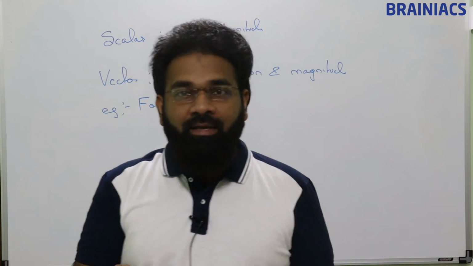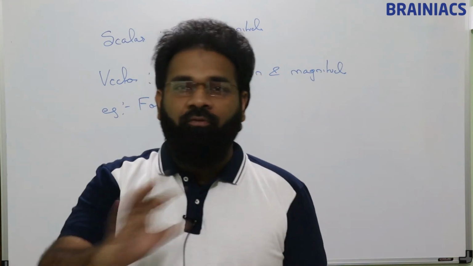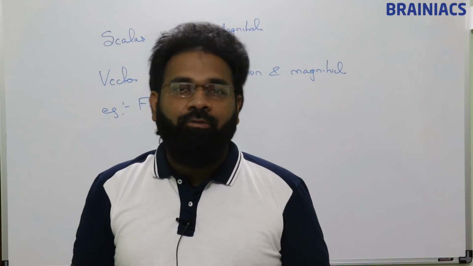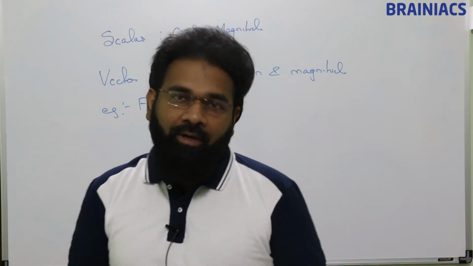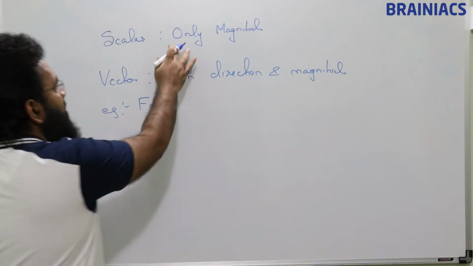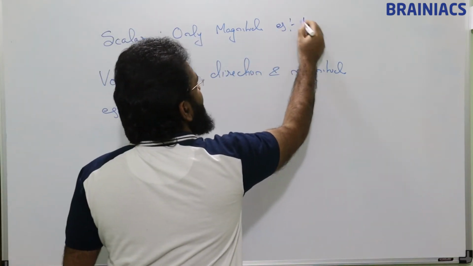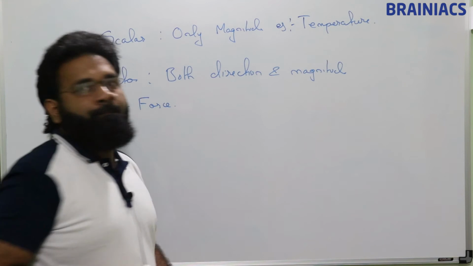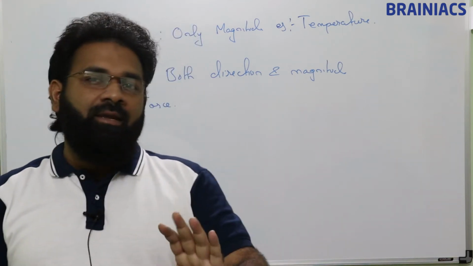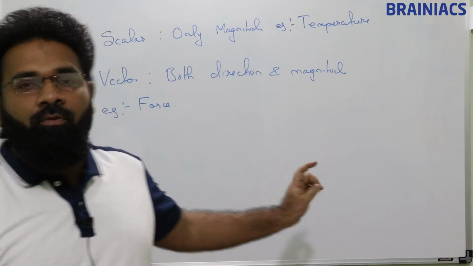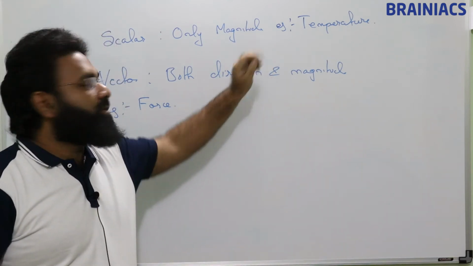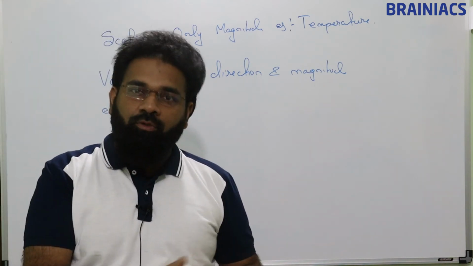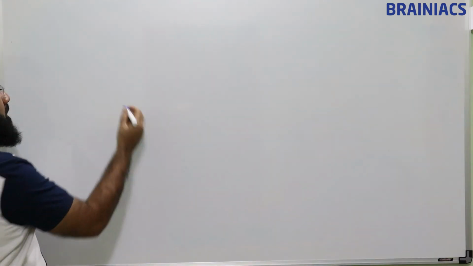So 45 degrees has a magnitude of 45. But is it affecting in any direction? No, it is not affecting in any particular direction. So for scalar, one example we can write is temperature. That is the difference between scalar and vector. Example for vector is force, example for scalar is temperature. How can we put this concept into distance and displacement?